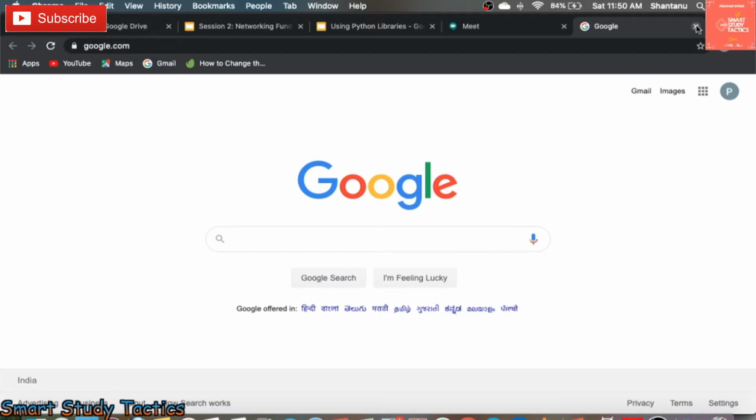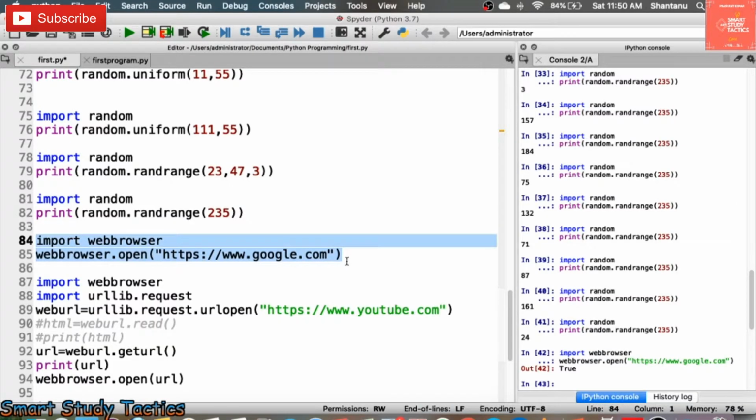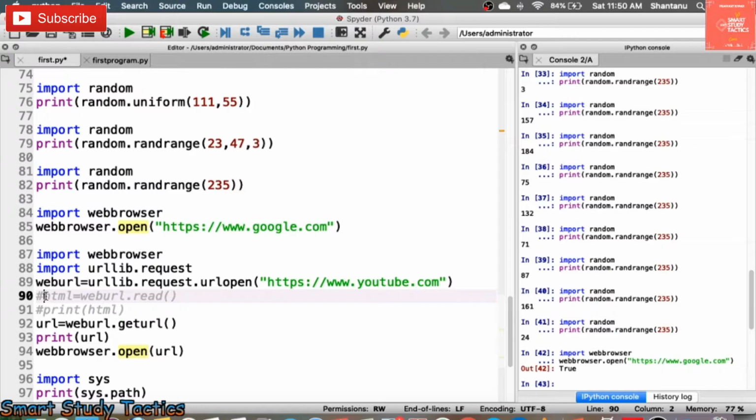Now I'm going to go back to my project. Okay, so here you can see just now I used this. Now I am going to use HTML and read in urllib. I am going to use the urllib request module and open YouTube, and this URL is going to get the HTML code of this page. Okay, now this web URL is going to get the HTML code of this page.